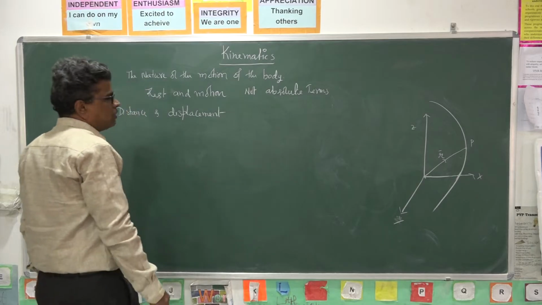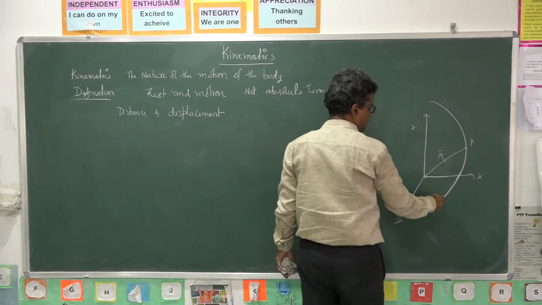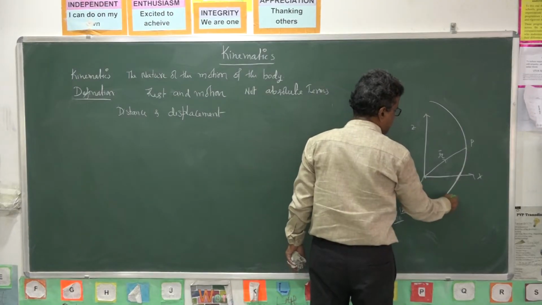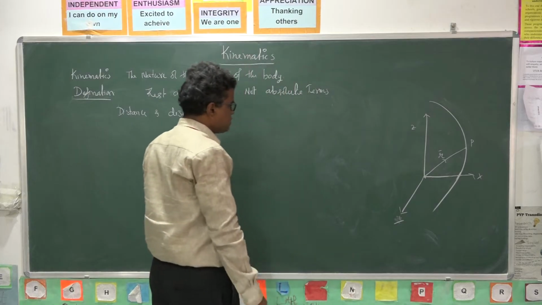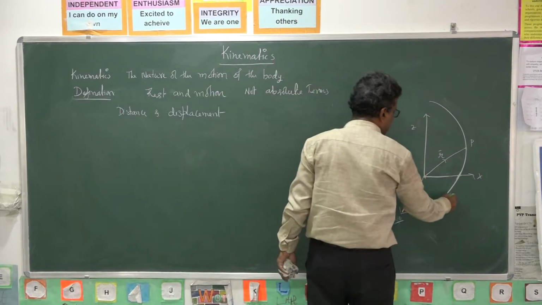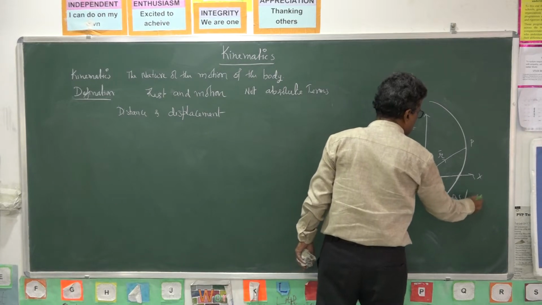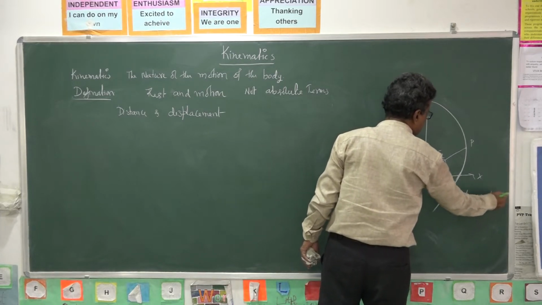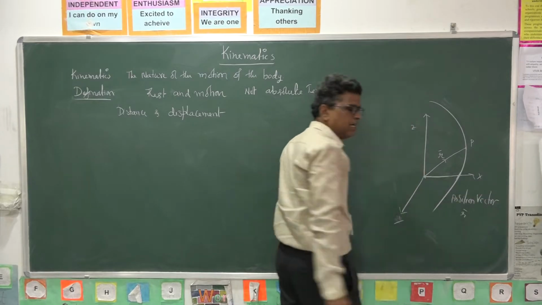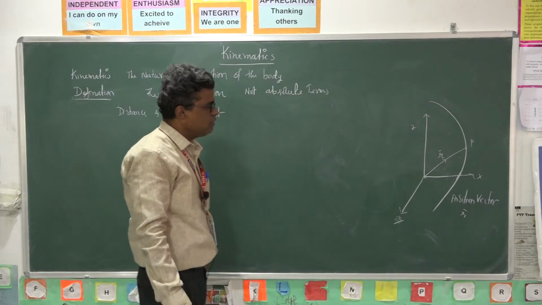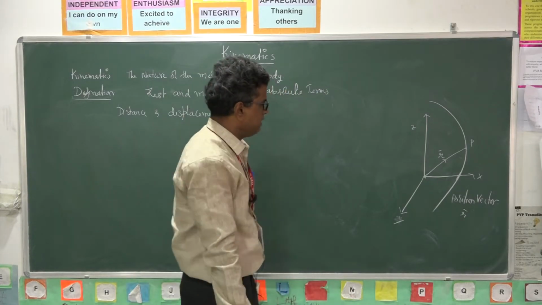This is called the position vector, represented with the letter R bar. It indicates a particular position of the body or particle at a particular instant of time.